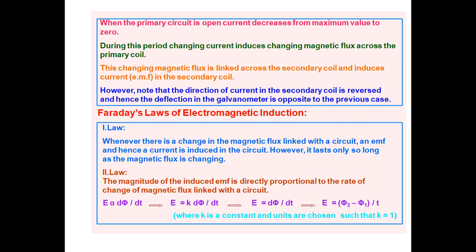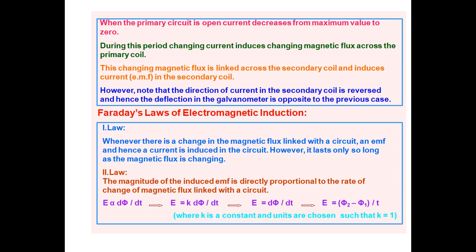The magnitude of the induced EMF is directly proportional to the rate of change of magnetic flux linked with the coil. So suppose E is the EMF induced in the circuit. E is directly proportional to the rate of change of magnetic flux, d phi by dt. So the EMF induced in the coil is directly proportional to the rate of change of magnetic flux linked with the coil.